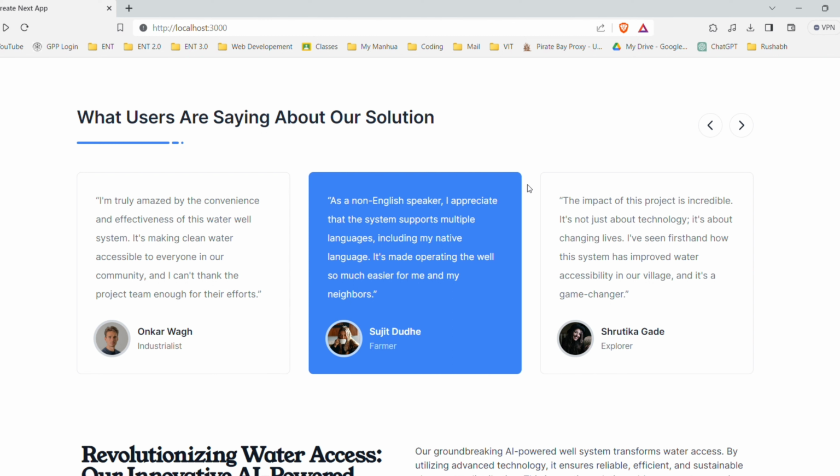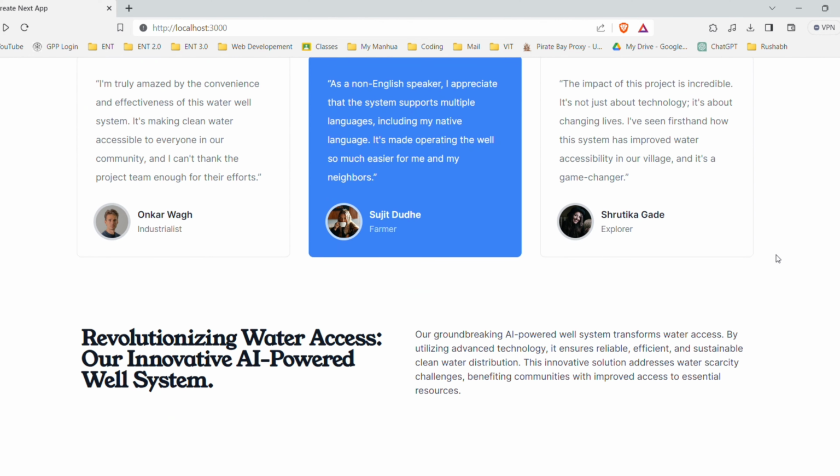There is also an important option on our website, that is the translation option. This website is mainly for farmers and rural people in India, because most wells are built by them. So we are giving an option of multiple languages, including all the native languages in India that are spoken in rural villages or areas. So that is one part of our website.